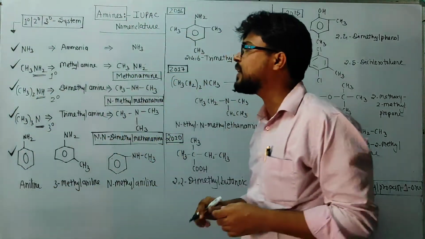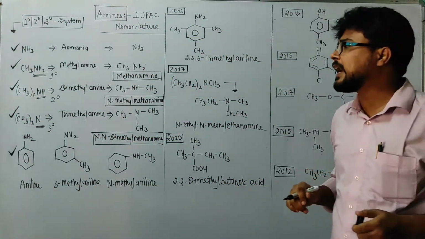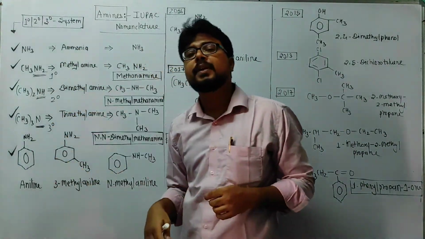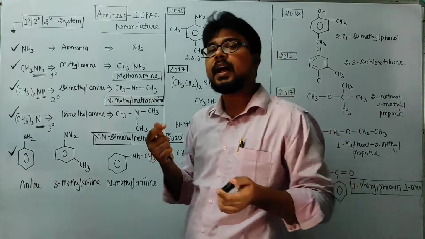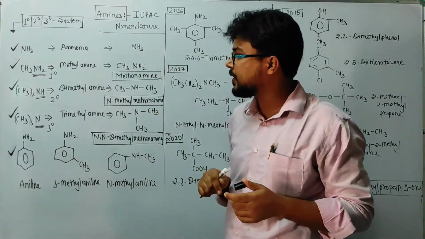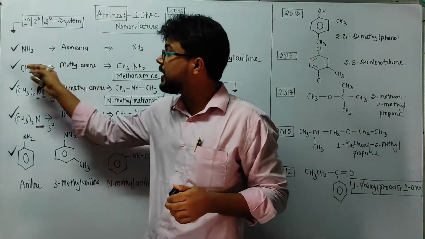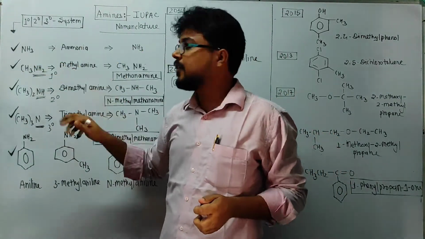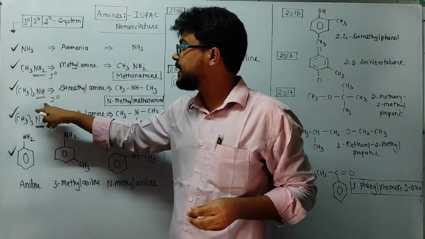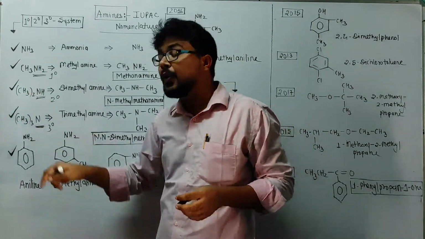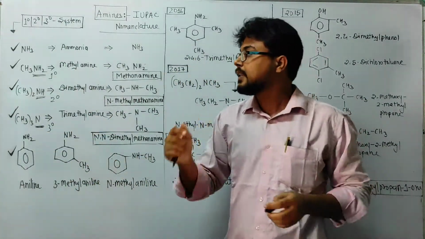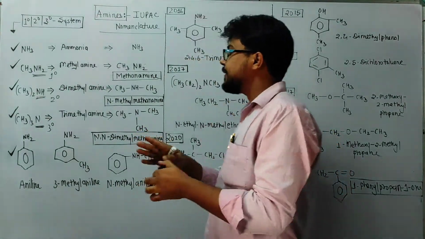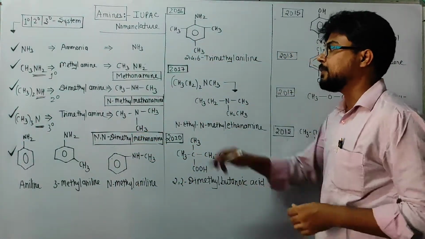So we can distinguish among different kinds of amine as per the availability of hydrogen with nitrogen. If two hydrogens are with nitrogen, it is a primary amine. If one hydrogen is there, it is a secondary amine, and if no hydrogen is with nitrogen, it will become a tertiary amine. Okay. So now next, its IUPAC naming.